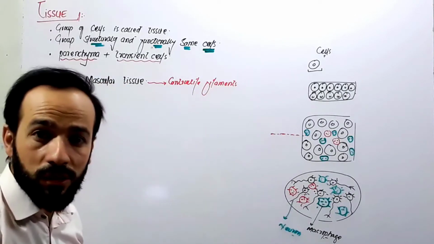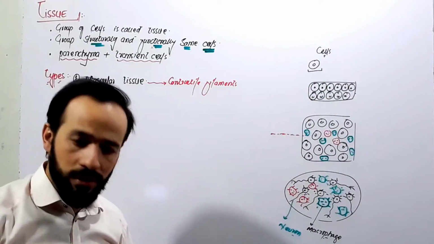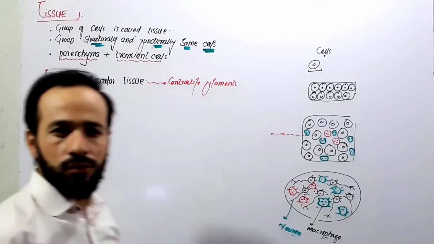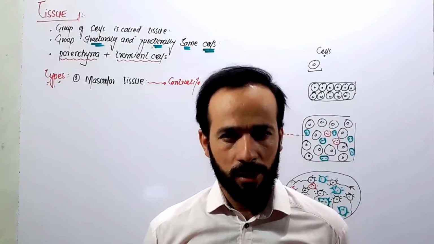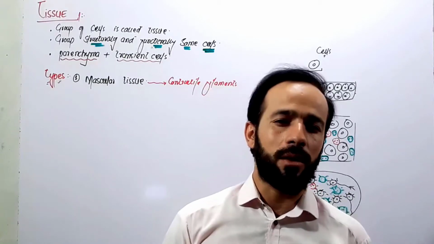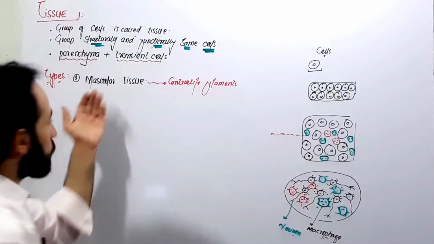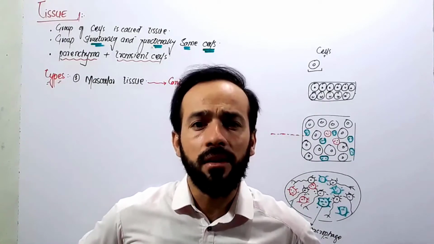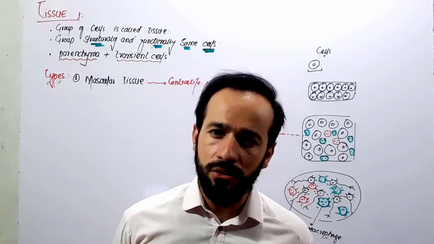And what are those contractile filaments? We will discuss them later, right? So for right now you should just remember that we have a tissue in our body which is called muscular tissue. And what is muscular tissue? Muscular tissue is a type of tissue which contains contractile filaments, and those are actin and myosin filaments, right? So muscular tissue we have, look here, we have muscles. In our body we have lots of muscles, and these muscles are called muscular tissue, right?